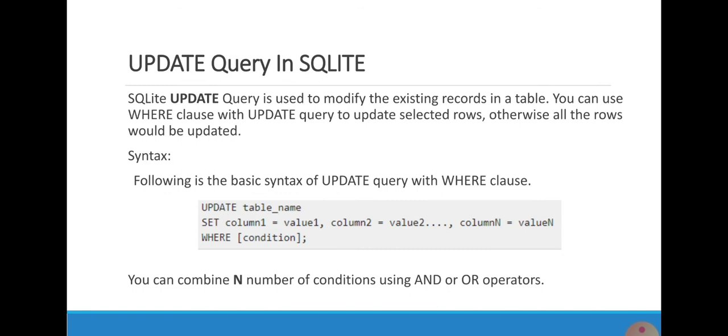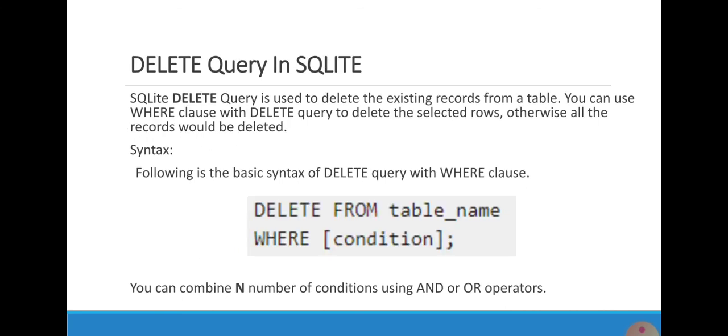Update query in SQLite. Update query is used to modify the existing records in the table. We can use the where clause with the update query to update selected rows in the SQLite database. Syntax is given for the update query in SQLite. Delete query in SQLite. Delete query is used to delete the existing records from a table. We can use the where clause with the delete query to delete the selected rows, otherwise all the records will be deleted. Syntax is given for the delete query in SQLite.